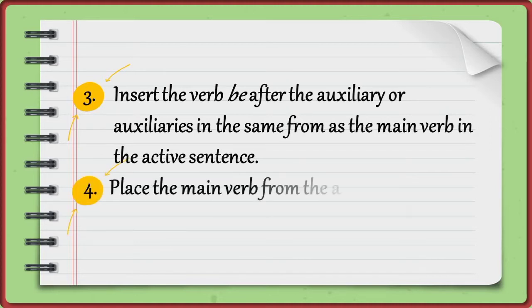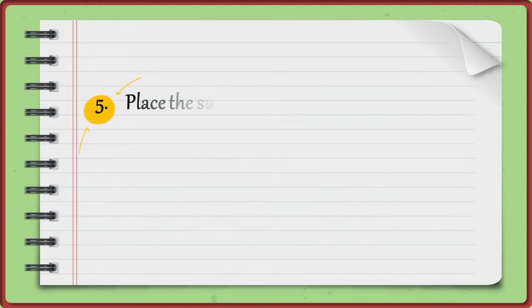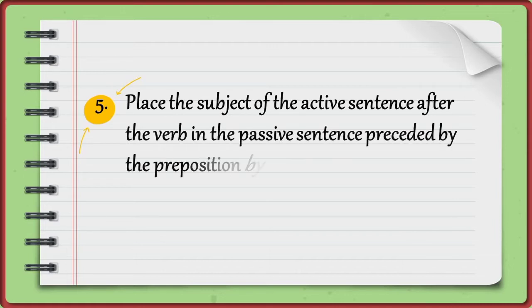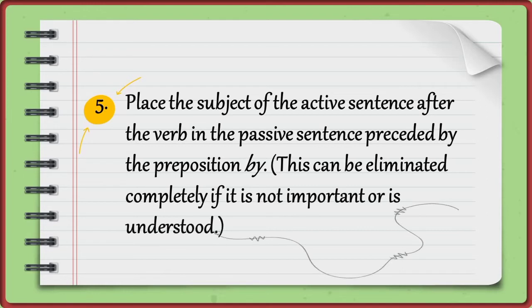4. Place the main verb from the active sentence after the auxiliaries and be in the past participle. 4. Tempatkan kata kerja utama dari kalimat aktif setelah kata bantu dan be dalam bentuk past participle. 5. Place the subject of the active sentence after the verb in the passive sentence preceded by the preposition by.